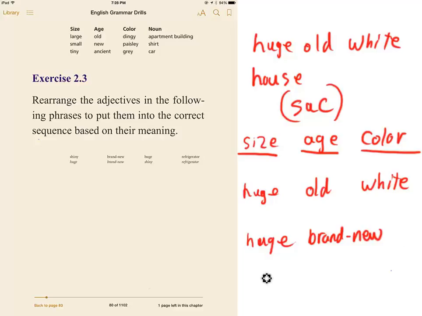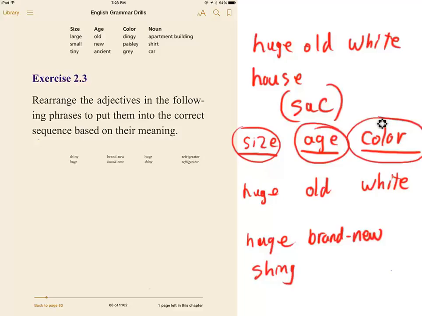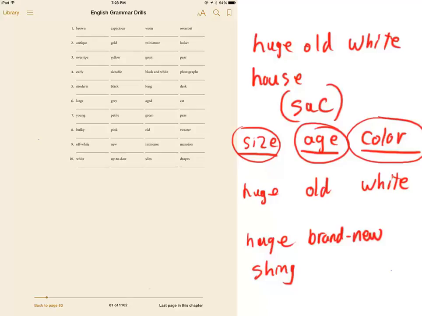The huge, brand new, shiny. Oops, not shy. You can't have a shy refrigerator. Shiny refrigerator. Okay, so what I had to do is decide which adjective describes the size, which one describes the age of the object, which one describes the color, and that's the order they have to come in. All right, so this isn't too difficult.